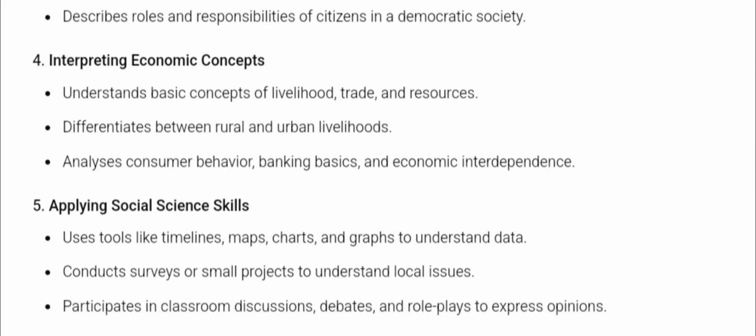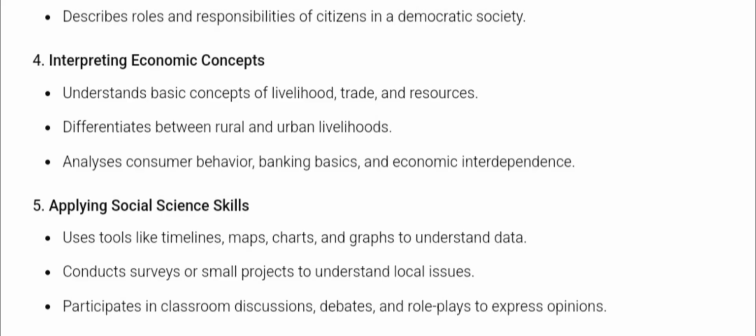Interpreting economic concepts, understand basic concepts of livelihood, trade, and resources. So the children should also know how the banking system functions, how the trading system functions, how the business functions, how the shop functions, how the mall functions, how the railways, the roadways, the airways function. So all these things they should know.